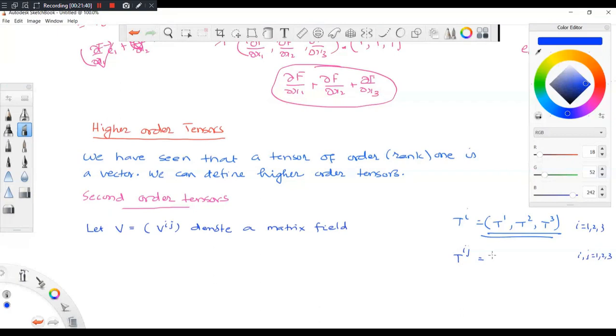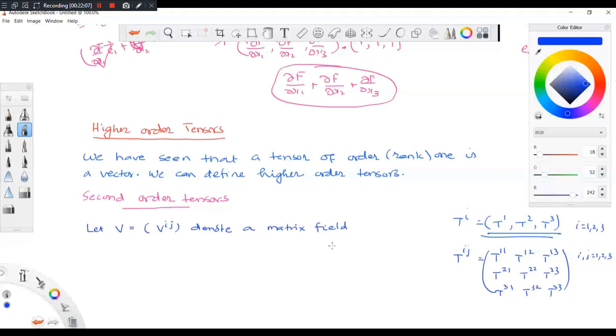I have T11, T12, T13, similarly T21, T22, T23, T31, T32, T33. These are all the possibilities for i and j. When I arrange them in this form, I can put it in the form of a matrix. So V equal to V_ij denotes a matrix field.